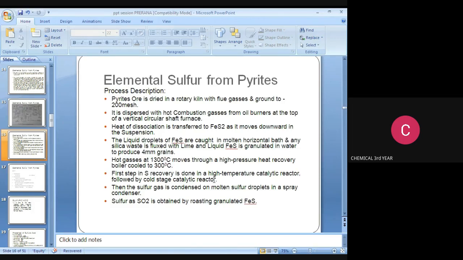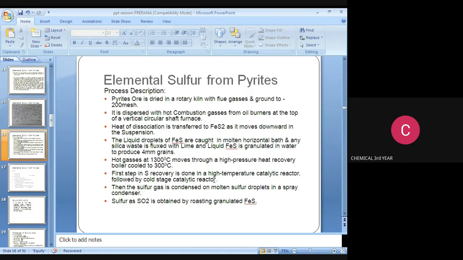And this is the process description of elemental sulfur from pyrites. The pyrites ore is dried in a rotary kiln with flue gases and ground to 200 mesh. It is dispersed with hot combustion gases from oil burners at the top of the vertical circular shaft furnace. Heat of dissociation is transferred to FeS2 as it moves down in suspension.